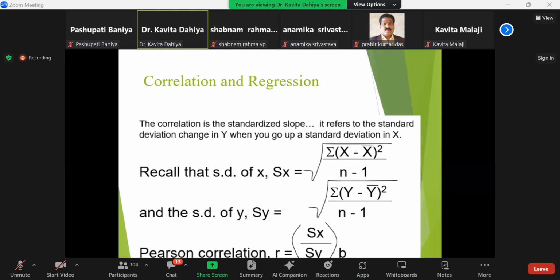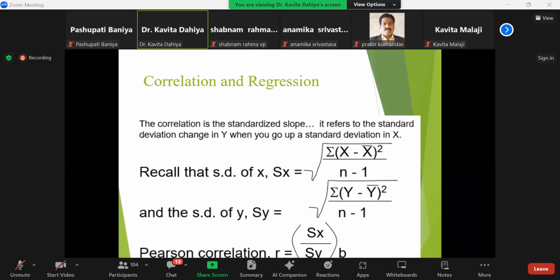Recall that Sx is the standard deviation of x, representing the square root of sigma (x minus x bar) squared, divided by n minus 1. If I'm talking about the standard deviation of the y variable, then Sy is the square root of sigma (y minus y bar) squared, divided by n minus 1.